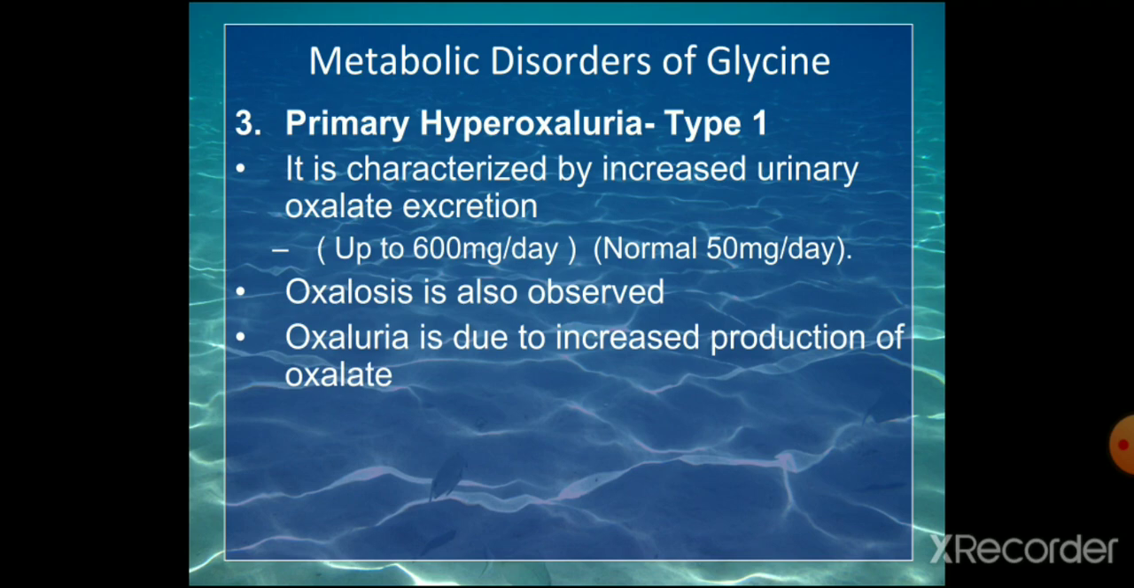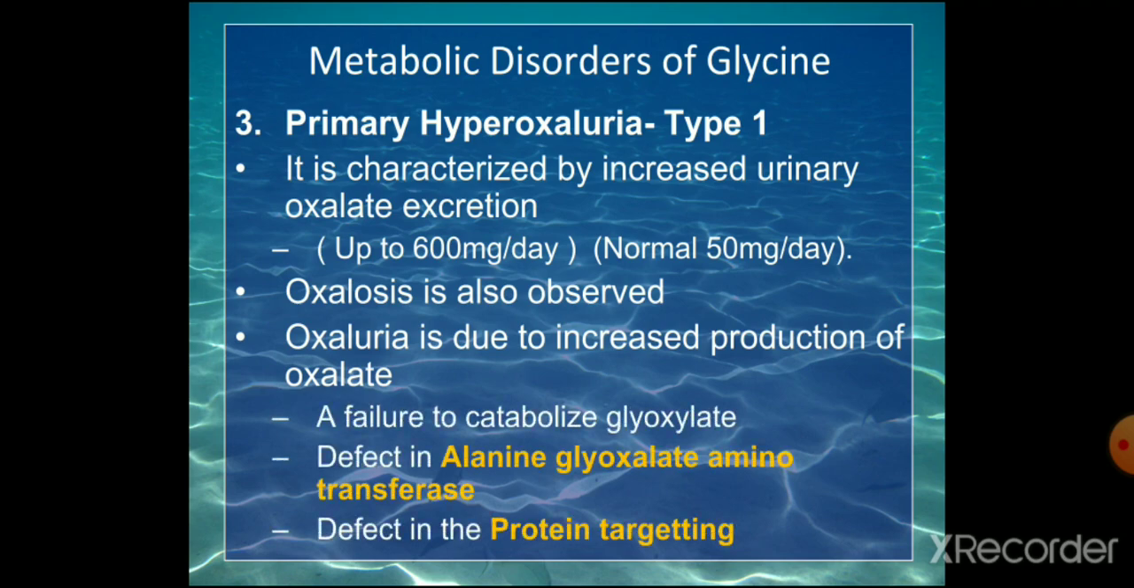Oxaluria is due to the increased production of oxalate. So here the oxaluria is due to the increased production of oxalate. Then how is this oxalate produced in increased amount? A failure to catabolize glyoxylate. We have seen glycine can be converted to glyoxylate and finally to oxalate.